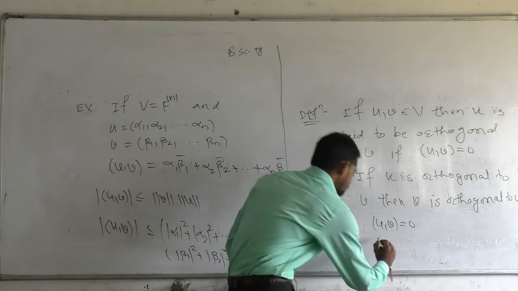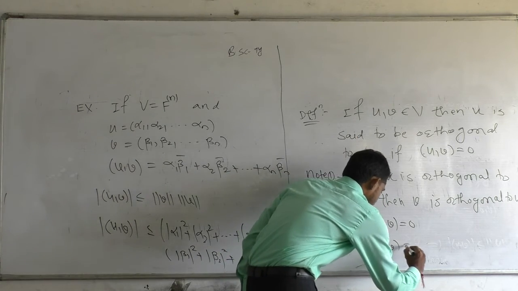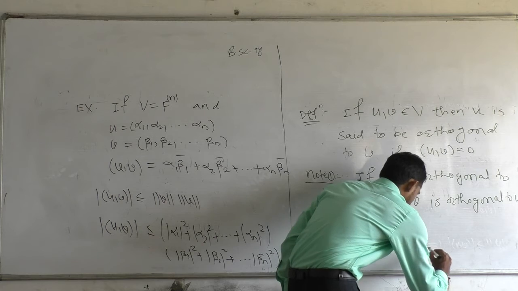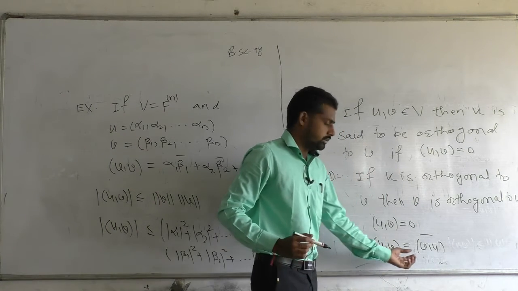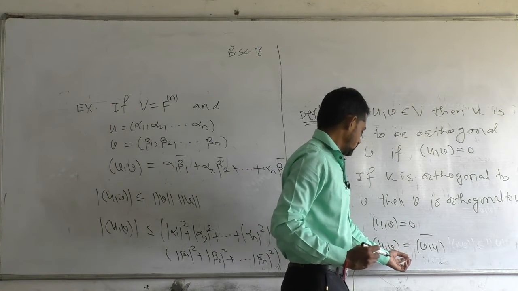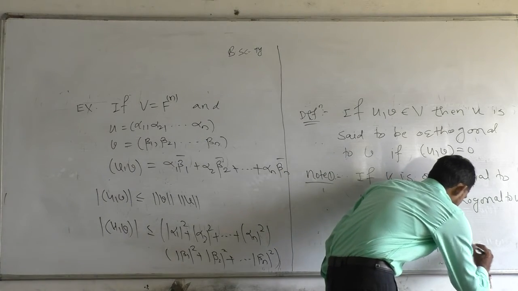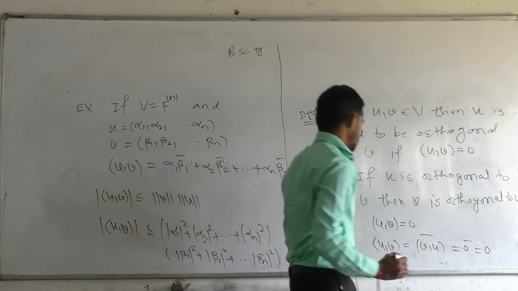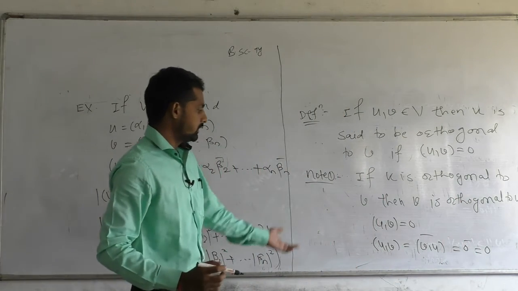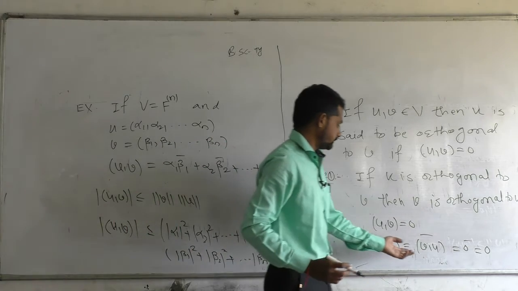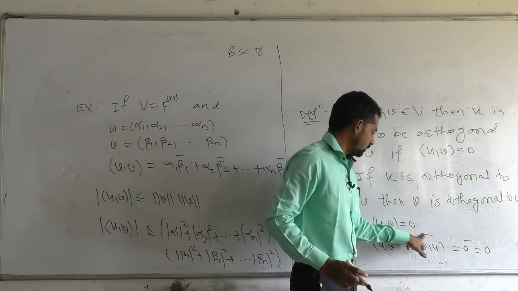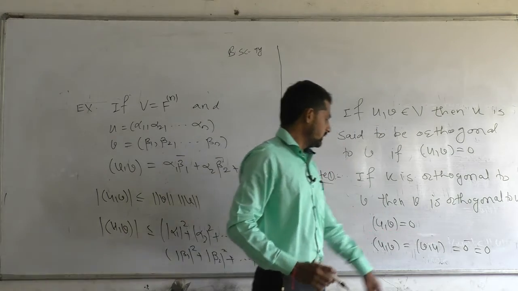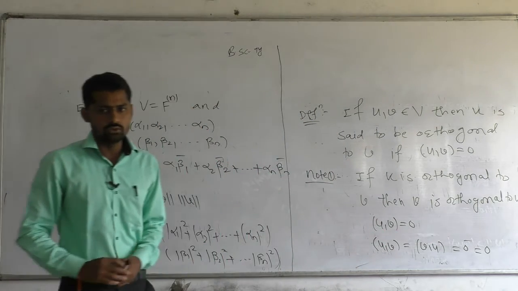Also we know that inner product of u, v is equal to the conjugate of inner product of v, u, which is equal to 0 bar, which is equal to 0, which implies that v is also orthogonal to u.